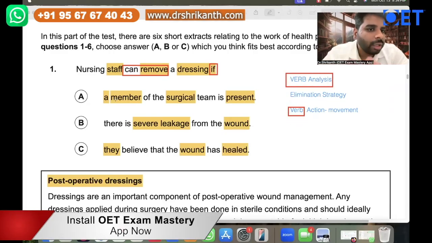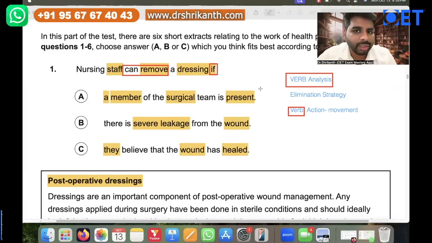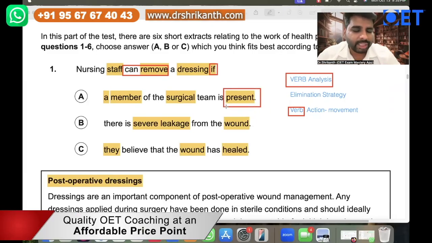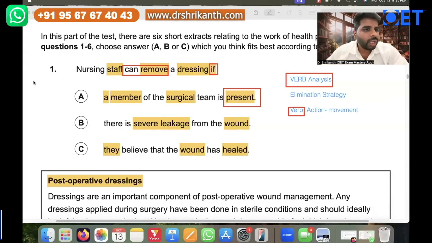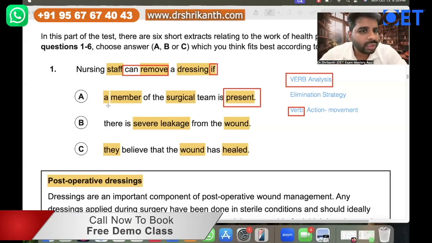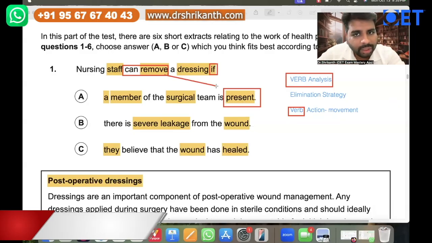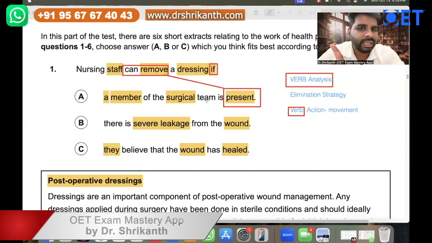So what is the verb in answer option A? A member of the surgical team is present. So what is the action over here? Someone is present, right? So I am present for my students. That is the action I'm doing, right? So this is the verb over here. So this is the verb analysis. And who's present over here? A member of the surgical team. So these are the keywords and these are the verbs, right? So they can remove if a member of the surgical team is present.